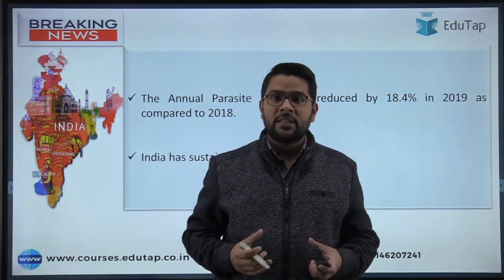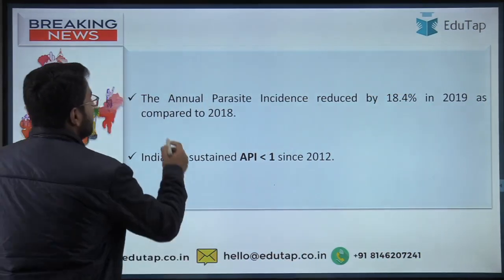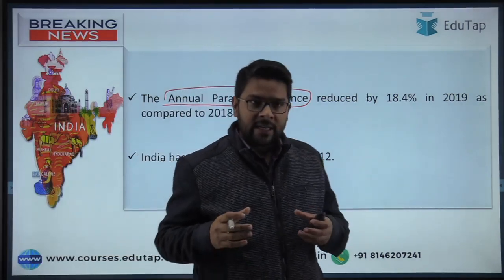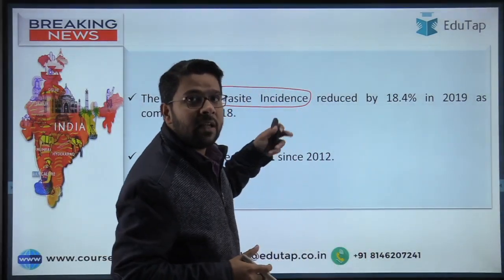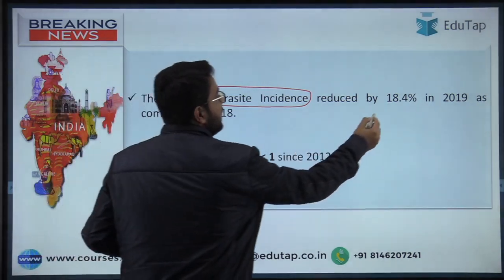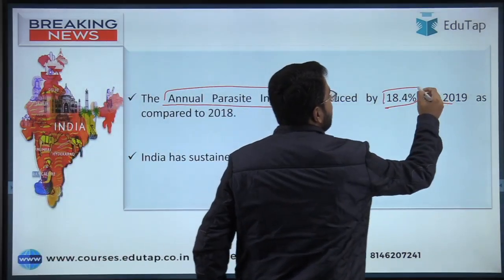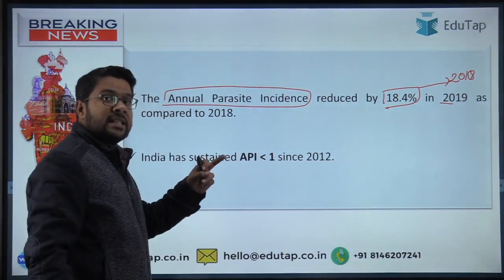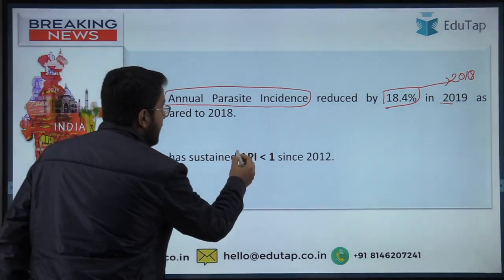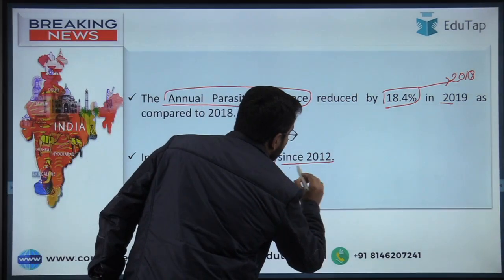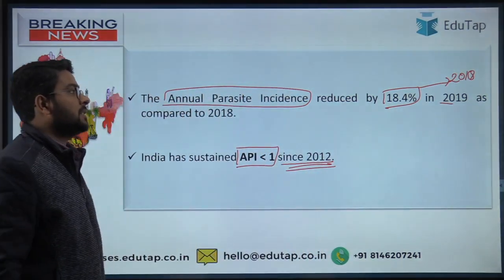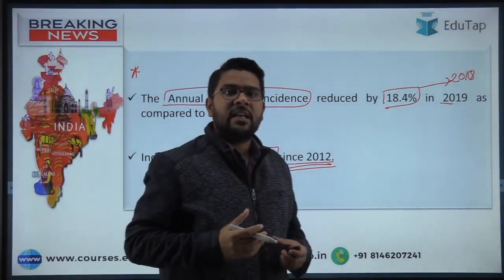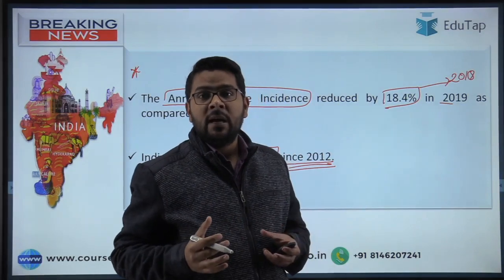Now guys, there is some more data which is quite important. First is the annual parasite incidence. It is the number of malaria cases per thousand of the population. This annual parasite incidence was reduced by 18.4% in 2019 when we compare it with the data of 2018. Moreover guys, India has in absolute number maintained this API of less than one since 2012. This is a good point from India's perspective, and a question can be asked on this: India is maintaining a consistent API of less than one from which year?